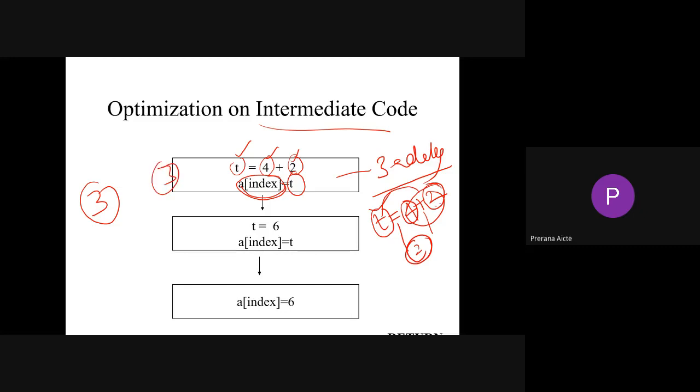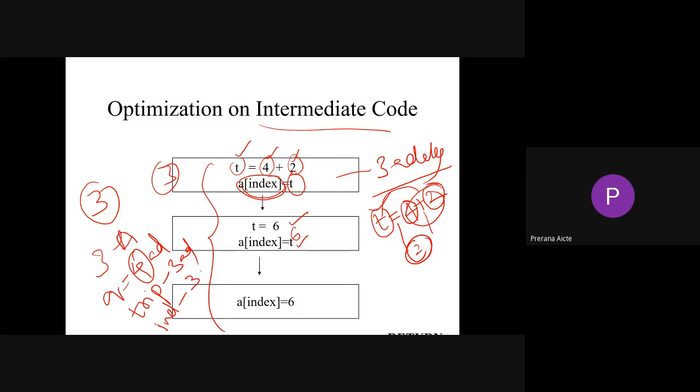Now the value of T is 6. A of index is equal to T, so now A of index equals 6. This representation we call intermediate code. We have different types: this is called 3 address code. We have quadruples, where we use 4 addresses, triples, where we use 3 addresses, and indirect triples, where we indirectly use memory with a different type of 3 addresses.